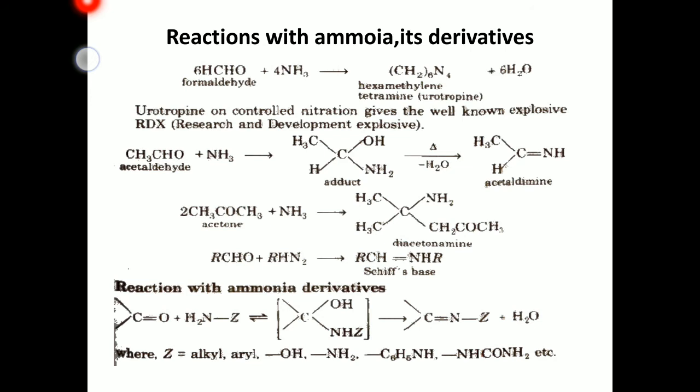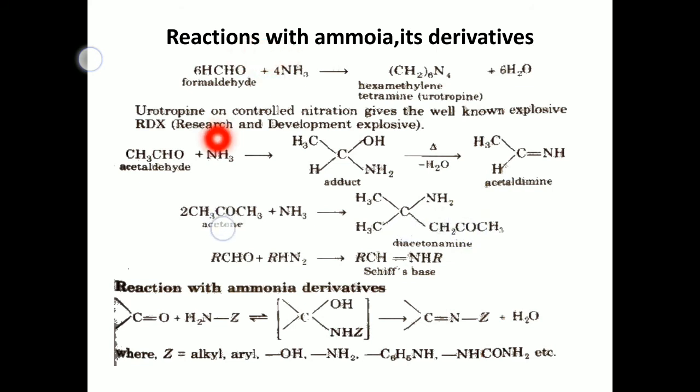Acetaldimine. It is known as Schiff's base. Schiff's reaction can be useful. Next, if acetone is used with ammonia, two molecules of acetone form diacetone amine.